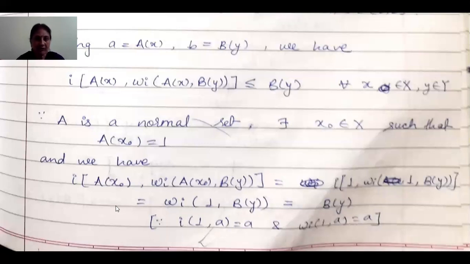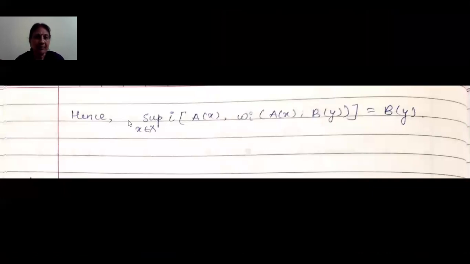And thus, now we will take the supremum on both sides. So what we will get? Supremum over x belonging to X of I(A(x), omega I (A(x), B(y))) is equal to B(y).